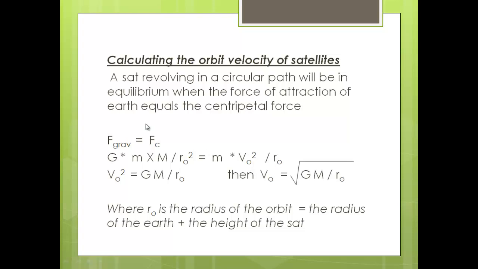By cancelling mass with mass, we discover that the orbital velocity squared equals G times the mass of Earth over the radius of the orbit. If you want to find the orbital velocity only, it equals the square root of G, the gravitational constant, multiplied by the mass of the Earth, divided by the radius of the orbit. Please remember, the radius of the orbit equals the radius of Earth plus the height of the satellite. And this radius of orbit must be in meters. If it is in kilometers, multiply by 10 to the power 3 to change it into meters.